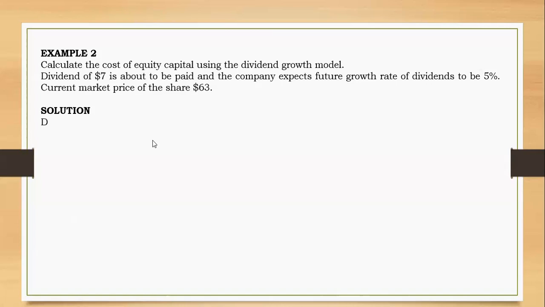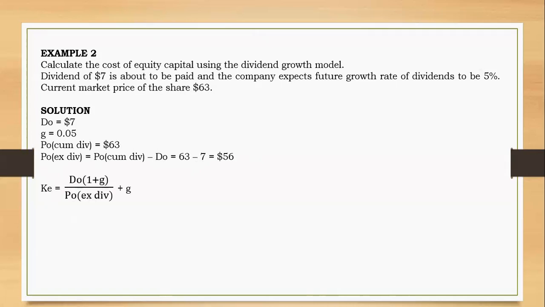Okay, so we have the solution here. D0 equals $7, and then we have g, that is 0.05, and we have P0 cum-dividend. This one is cum-dividend, all right? But we need the ex-dividend price in the formula. So P0 ex-dividend would be P0 cum-dividend minus D0, that's the current dividend. 53 minus 7 would be 46, all right? Just like that. And then we could determine the cost of equity as D0(1 plus g) over P0 ex-dividend, plus g. Now just plug in your values here and arrive at the answer.